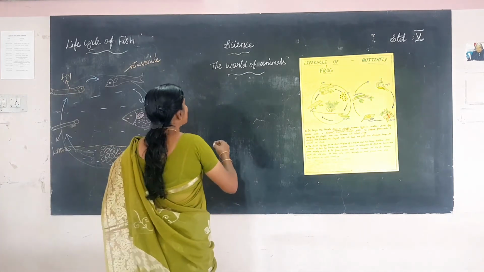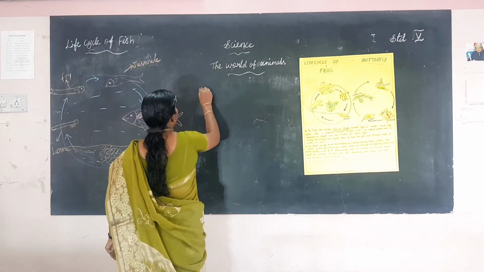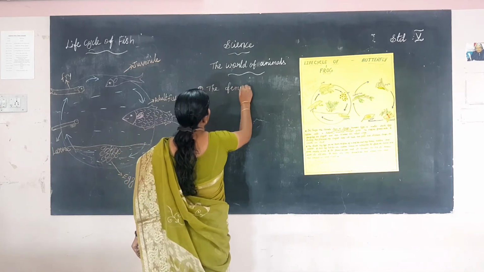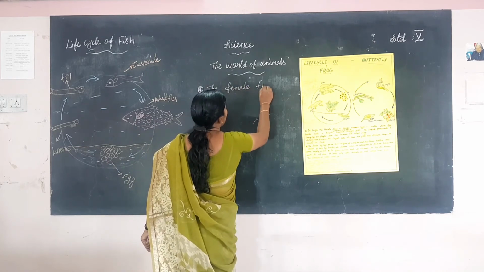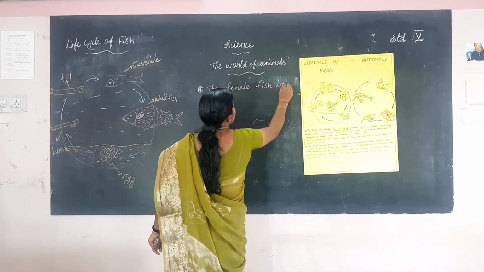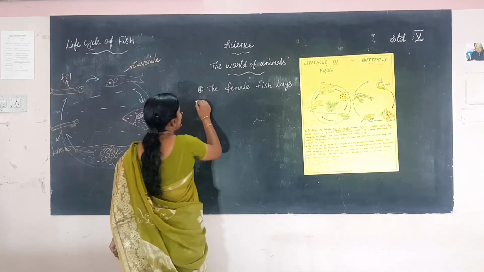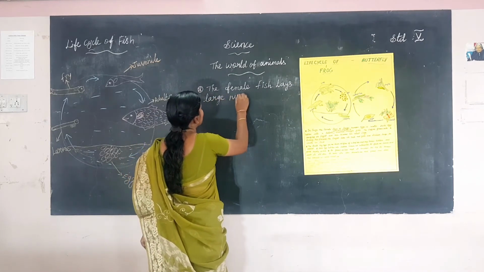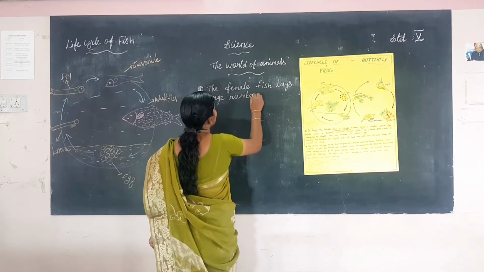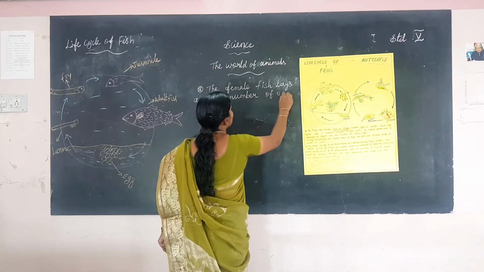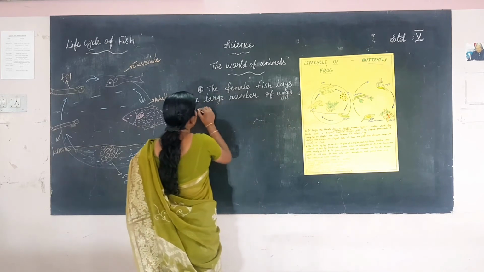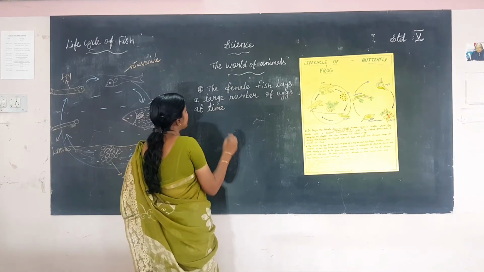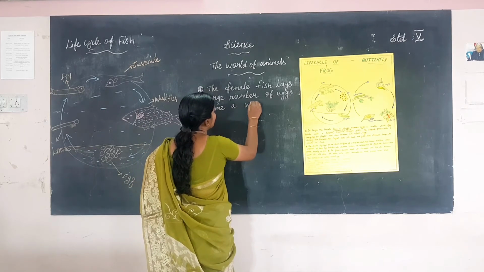Okay, children. First point, a female fish lays a large number of eggs at a time in the water.